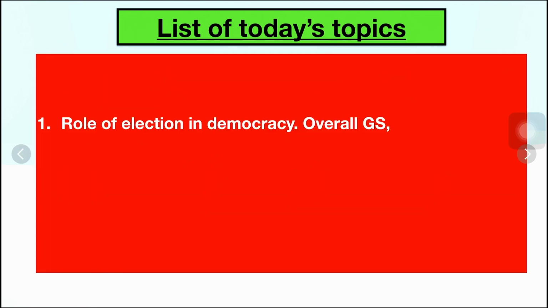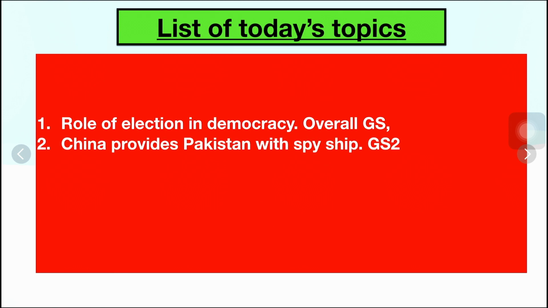The list of topics for today includes the role of election in a democracy, that will work for overall GS, even essay writing also. Second is China providing Pakistan with the spy ship, that will be covered in GS2: how India can be threatened by the China-Pakistan axis. Two-front war is always a war cry.